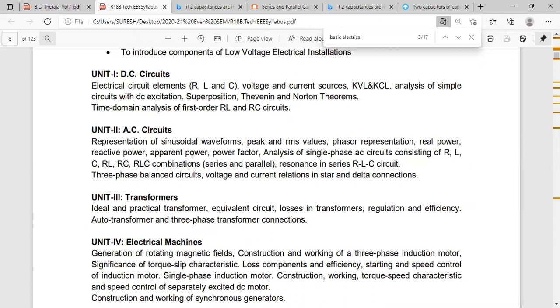So in the exam, they may ask: define real power, reactive power, and apparent power. Then you have to write these formulas and you have to write the units also. This is one question.